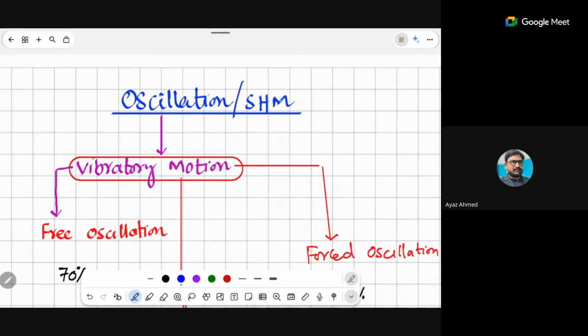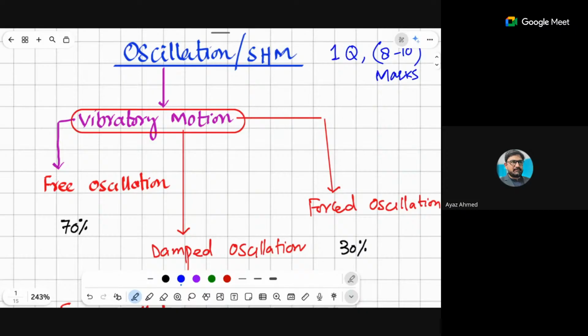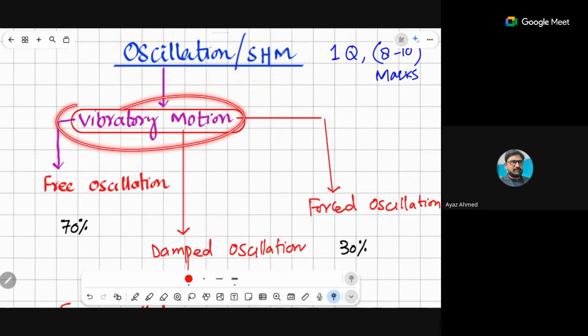Yes. So most probably, I told you that there is one independent question from this, of 8 to 10 marks, right? So that is why this topic is important. What we are going to discuss in this topic is what oscillation or simple harmonic motion is. Basically, oscillation or simple harmonic motion is a type of vibratory motion, right?